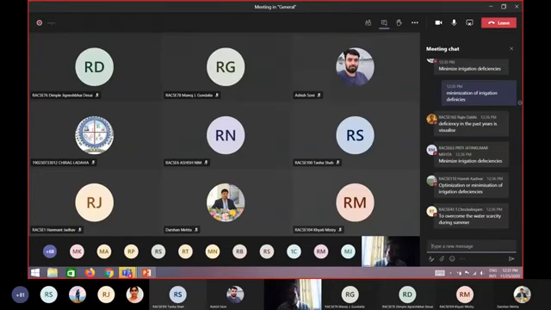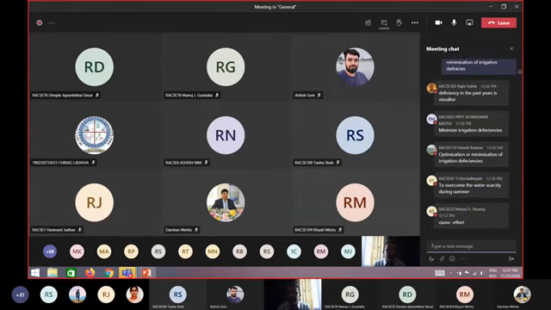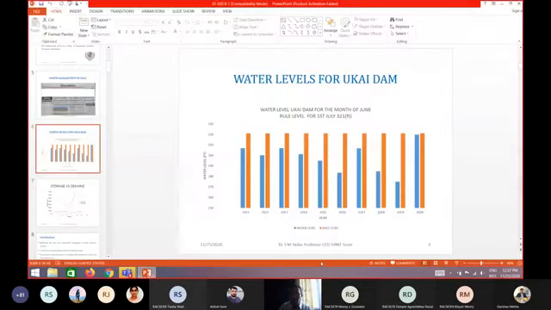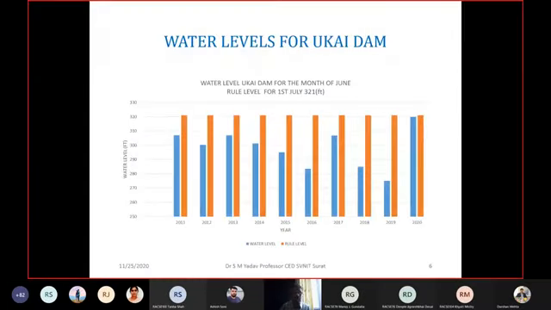So to overcome the water scarcity during summer, the optimization or minimization of irrigation deficiency, that is the title of this topic. This specific slide also gives you the idea that the lesser the storage, the more the deficiency will be, right?